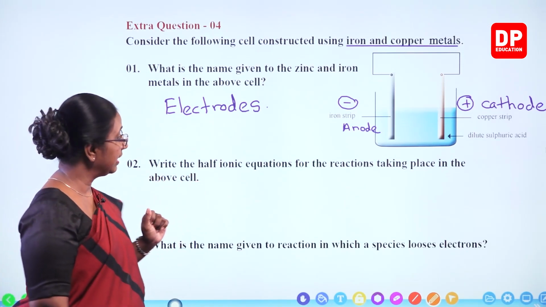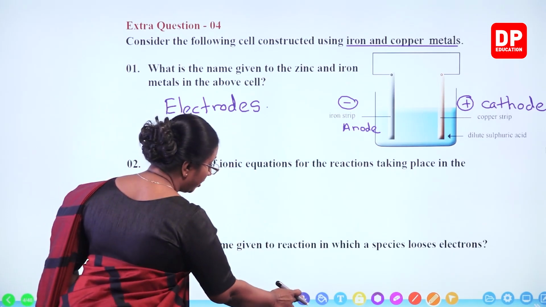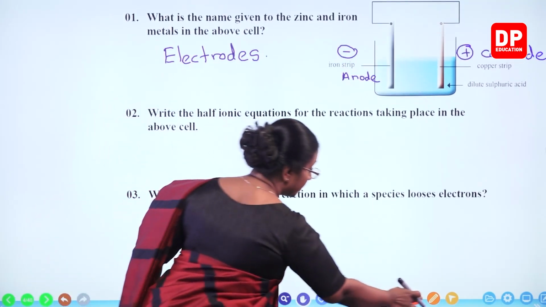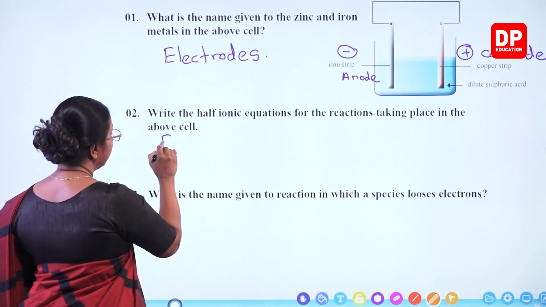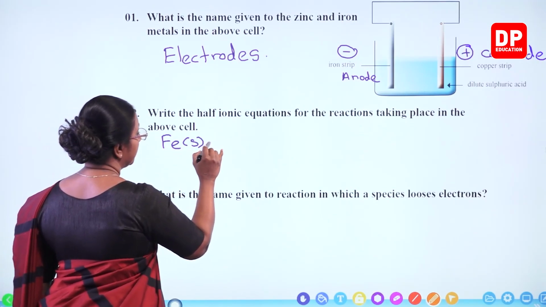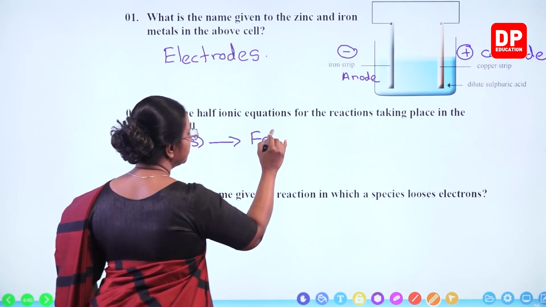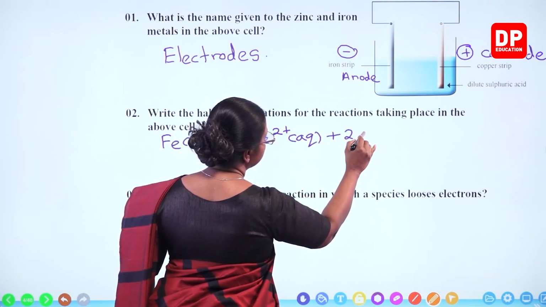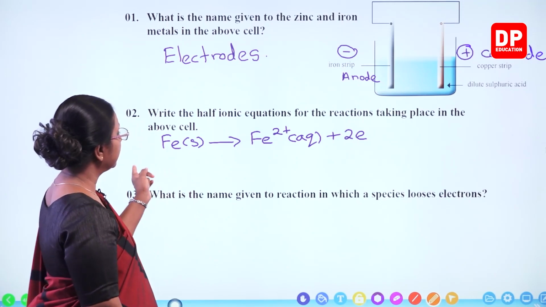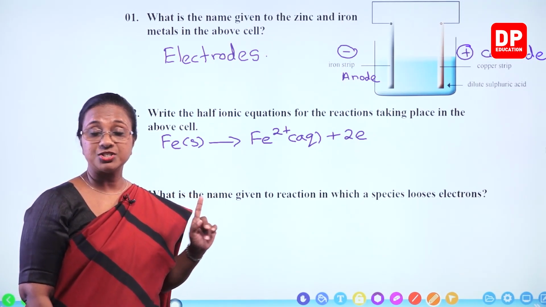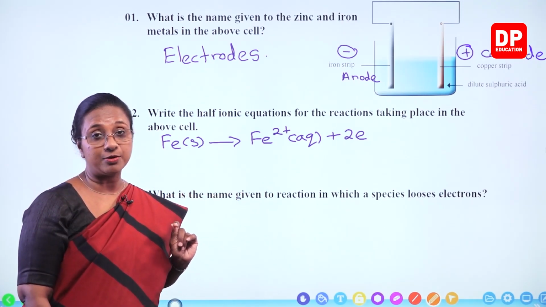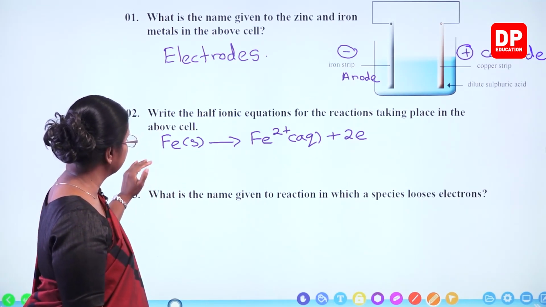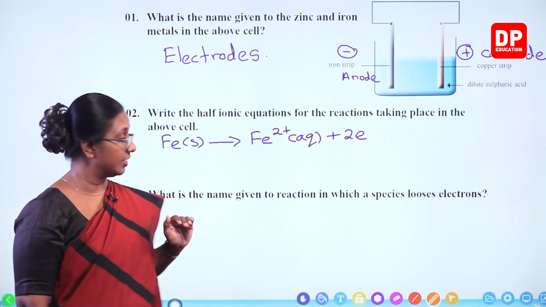What are the half ionic equations? Now, I told you all the iron strip dissolves. So that means Fe solid becomes Fe2+ aqueous by losing 2 electrons. And that is the oxidation reaction. So therefore it becomes the anode. But we don't have to write that here, only the half ionic equation.